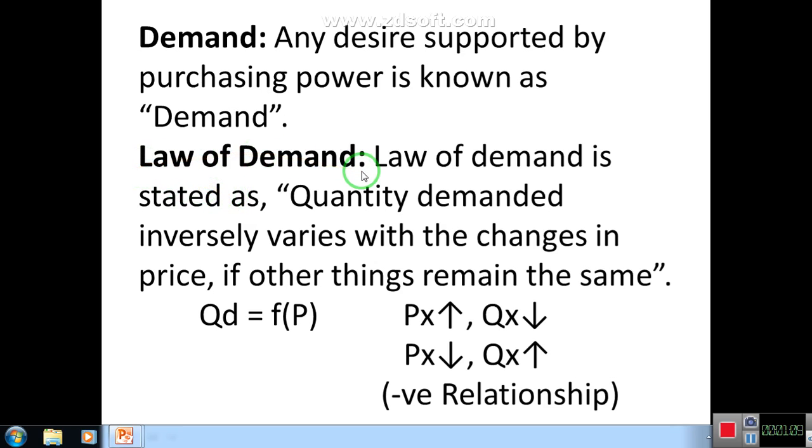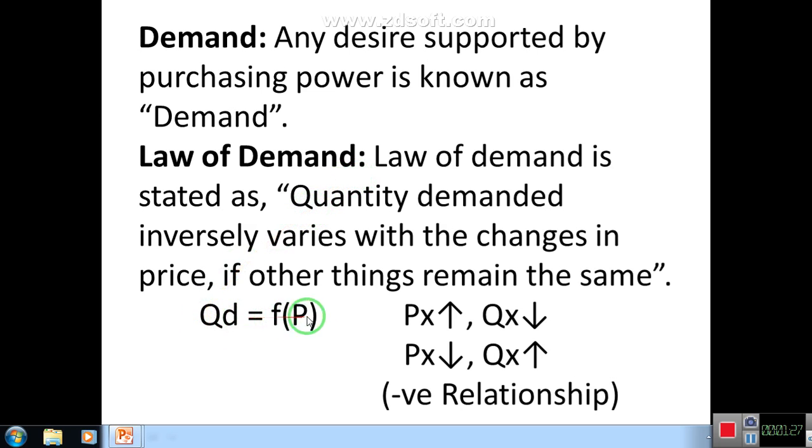Now the law of demand. Law of demand is stated as: quantity demanded inversely varies with the changes in price if other things remain constant. It means when price increases, demand will decrease, and if price decreases, then it leads demand to extend.